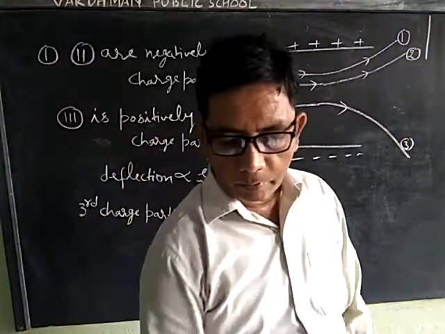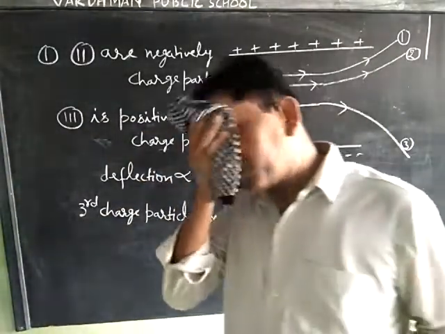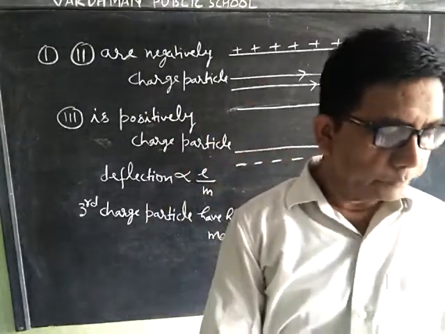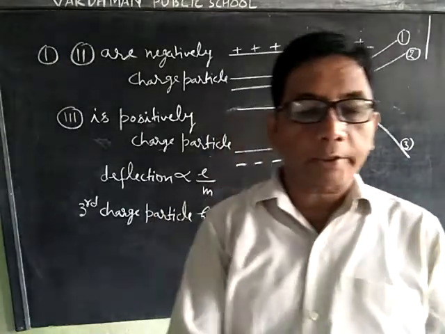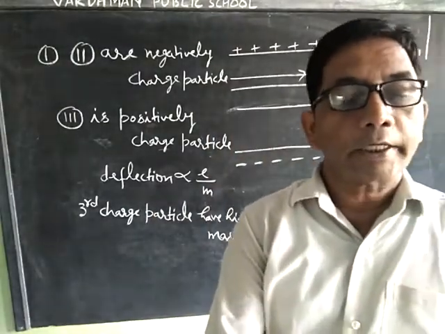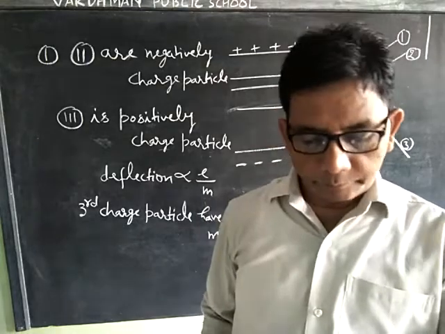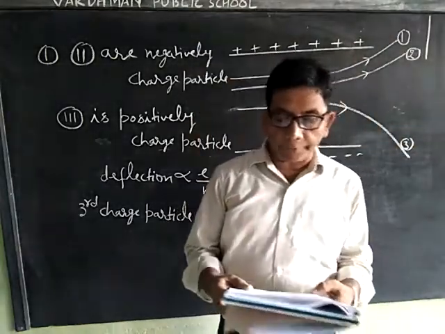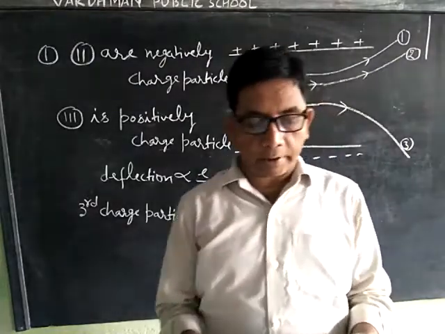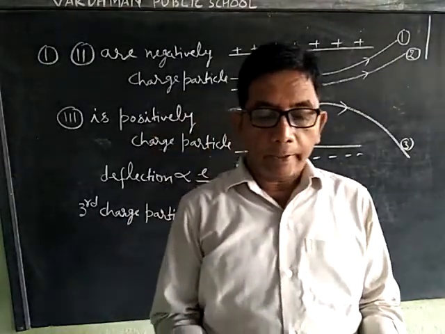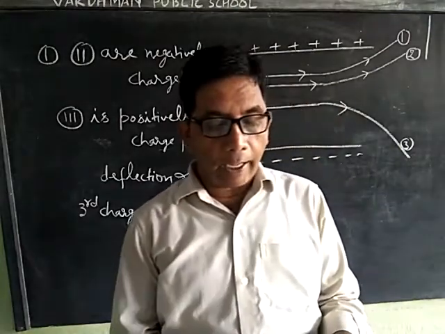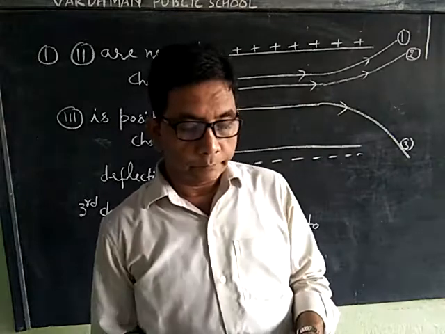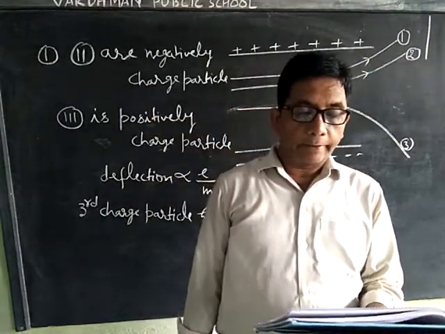Now we will solve the next question. An electrostatic field line is a continuous curve, that is, a field line cannot have sudden breaks. Why?